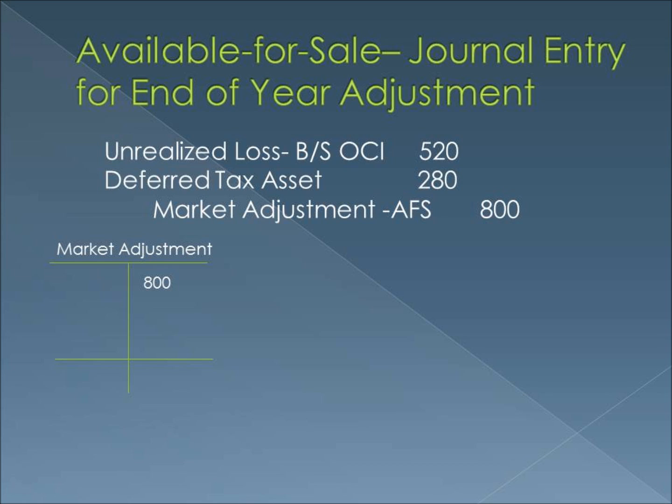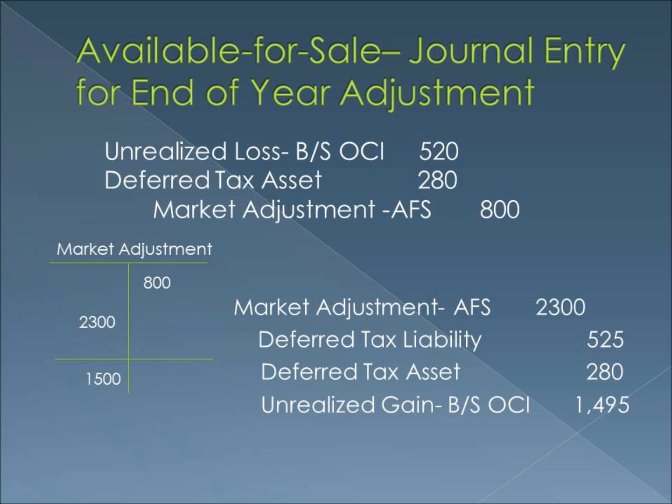The unrealized loss is shown net of tax at $520, giving ABC a deferred tax asset of $280. In year 2, when the stock price rises to $115, ABC will debit the market adjustment account, just like with the trading securities, and will show an unrealized gain net of taxes at $1,495. The difference is then credited to two different deferred tax accounts. First, ABC will write off the deferred tax asset of $280. The remaining difference creates a deferred tax liability of $525.